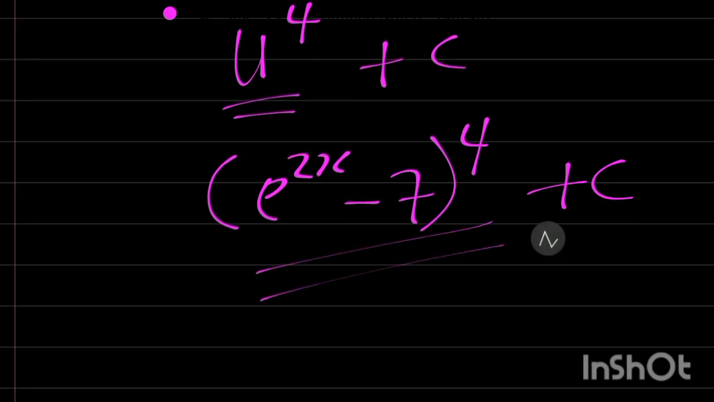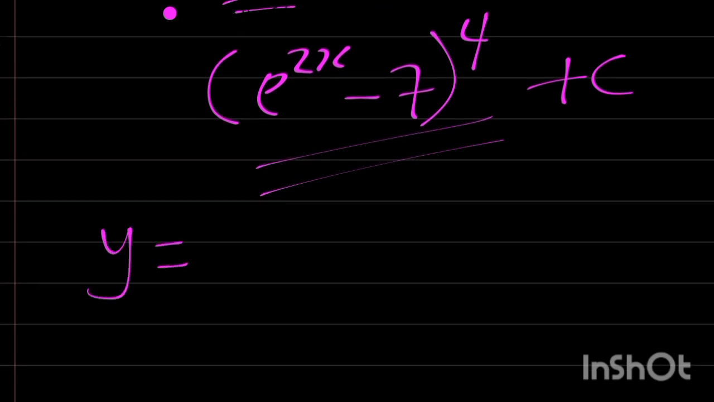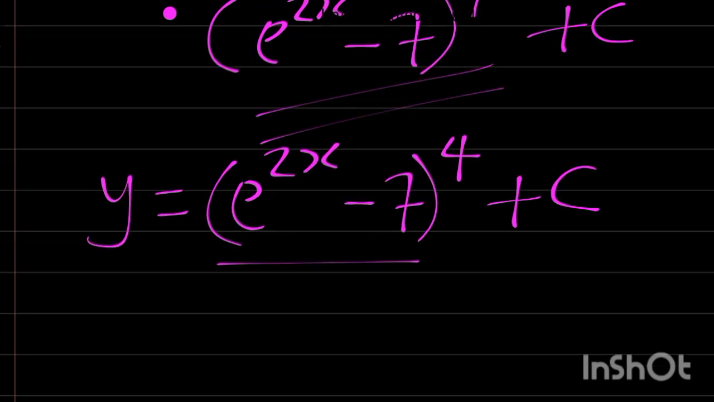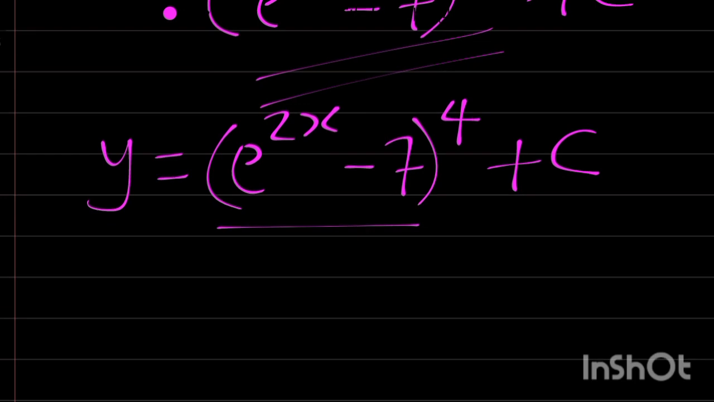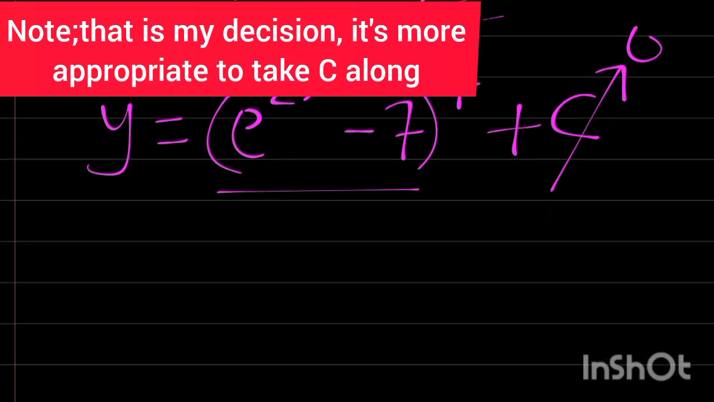This is what we have as our answer. Now we are going to take the next step of differentiating this with respect to x, and see what we are going to get. So what this implies is that y is equal to exponential 2x minus 7, everything raised to power 4, plus C. But I'm not going to take C along in this expression, because I know that differentiation of a constant is going to give me 0. So no need of taking C along.